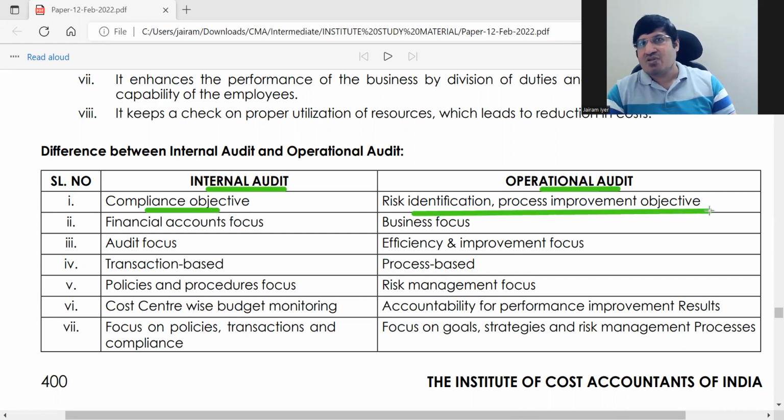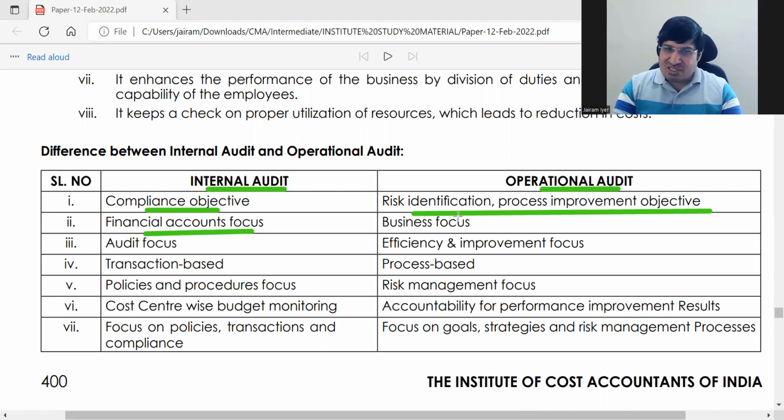Okay. Operations are being done in a particular way, but you can improve it. Okay. So then it can be cost efficient and things like that. Okay. So you have internal audit, you have to do for compliance. Wherever there is a compliance objective, there you have to do. Okay. Financial account focus, this is business focus. Audit focus, this is efficiency and improvement focus.